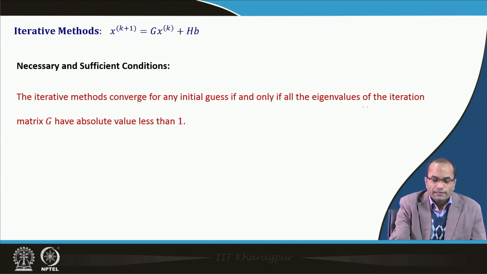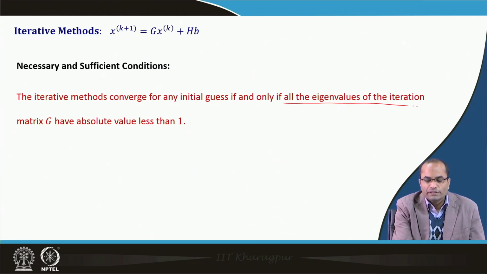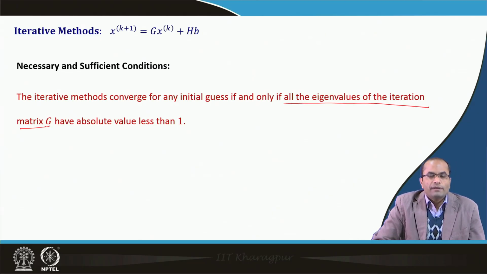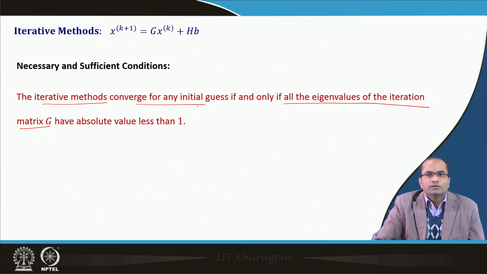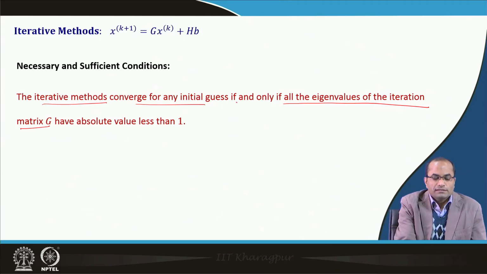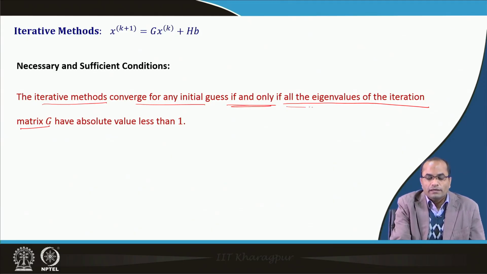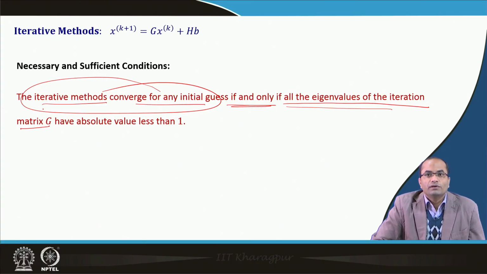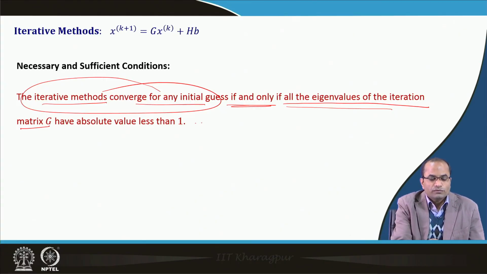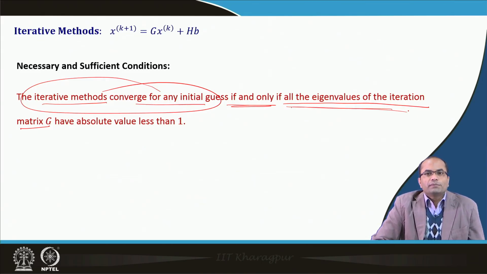Now we see that if all the eigenvalues of the iteration matrix G have absolute value less than 1, in that case the iterative method will converge for any initial guess. And this is if and only if, that means if any of the eigenvalues in absolute value is greater than 1, then the iterative method will not converge. Or if it converges for any initial guess, then definitely all the eigenvalues of that matrix have absolute value less than 1. So, this is an if and only if condition.